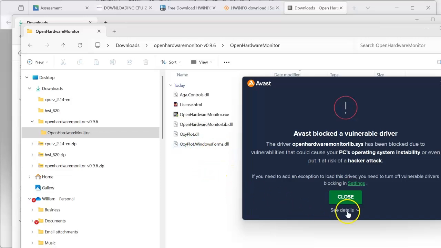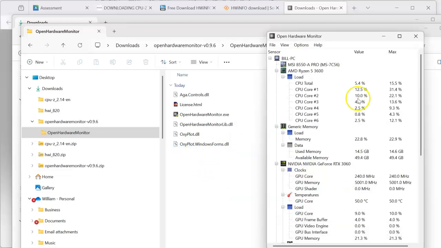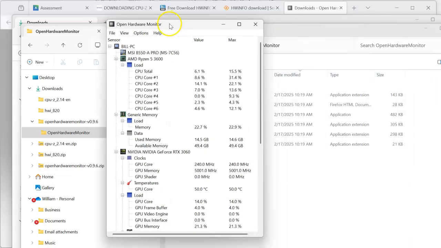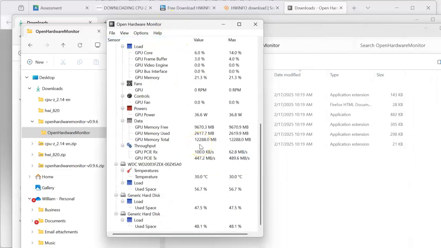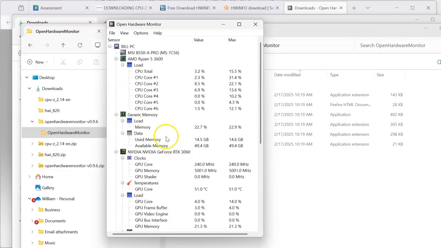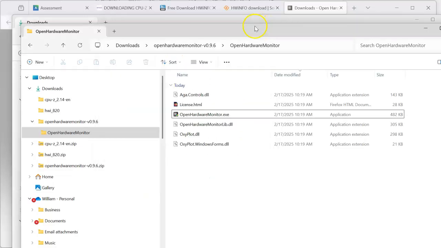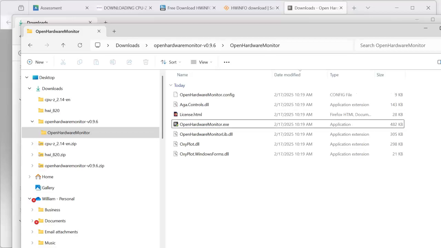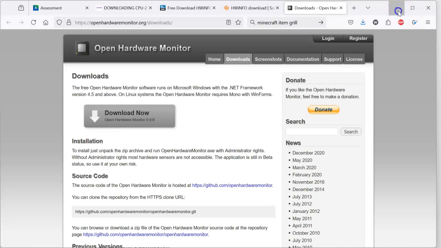Uh-oh. It thinks I'm being hacked. Well, I'm not really being hacked. If your antivirus goes crazy, you can just say, okay, because this isn't actually a virus. It's a little less information, but this one is open source. And we have one last one to look at. Let's close some of these windows out.